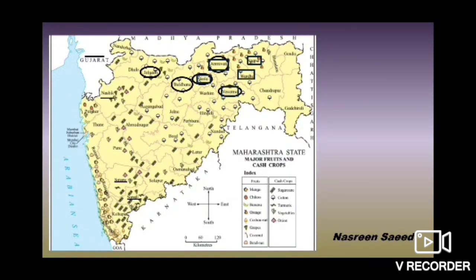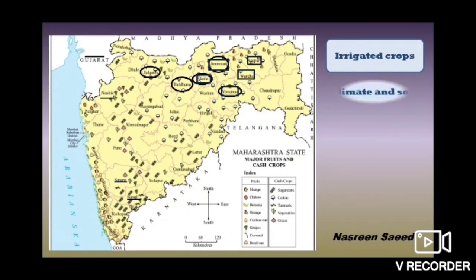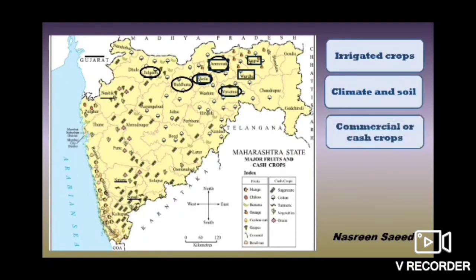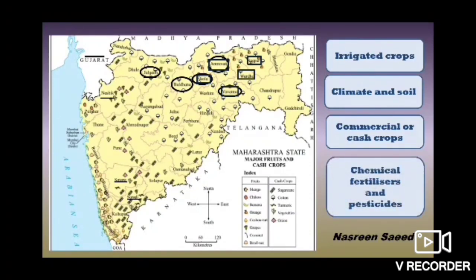Now what do we learn from this map? All the crops shown above are based on irrigation. That means they do not depend on rain. They are grown using irrigation facility. Their distribution is influenced by climate and soil. They are also known as commercial or cash crops. Then the farmers can make cash selling these crops. Chemical fertilizers and pesticides are used for these crops. So I hope you have understood this map and the explanation related to the map.